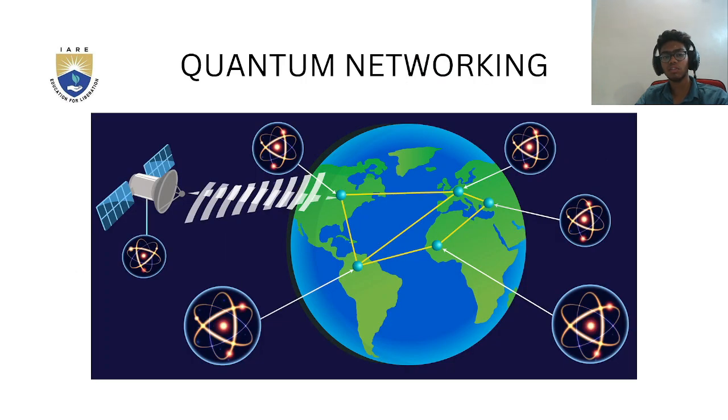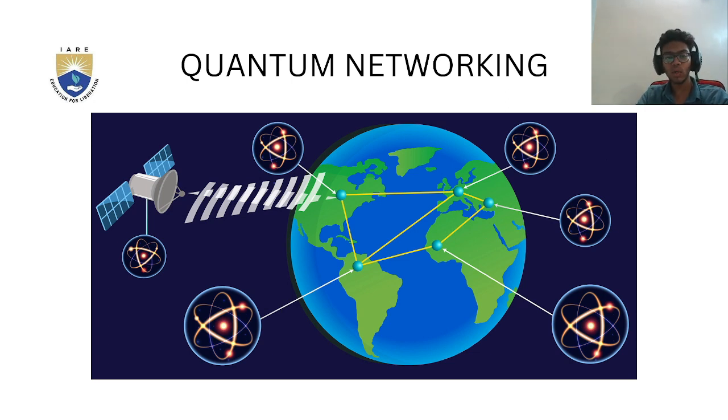Here is the picture of some quantum networking. Quantum networks use uniquely quantum phenomena like superposition, no cloning, and entanglement that are not available to classical networks. Before the photon is measured, it exists in a superposition of all its possible quantum states, each within a corresponding possibility.